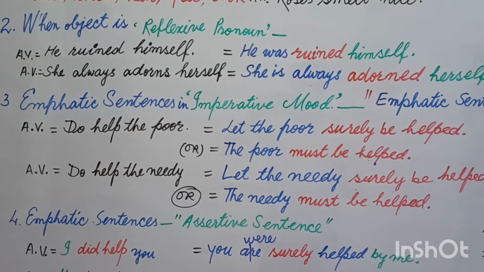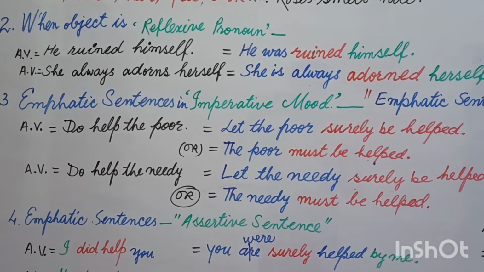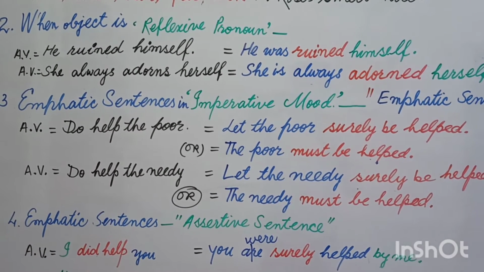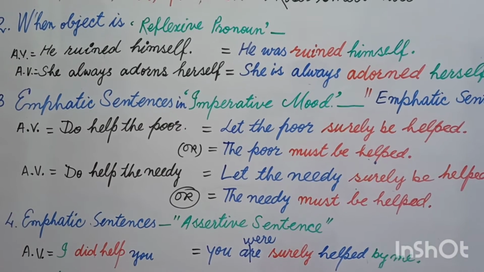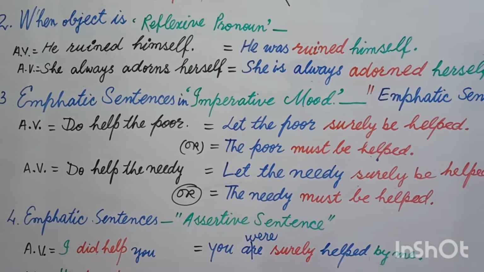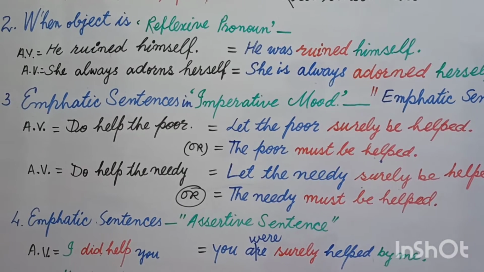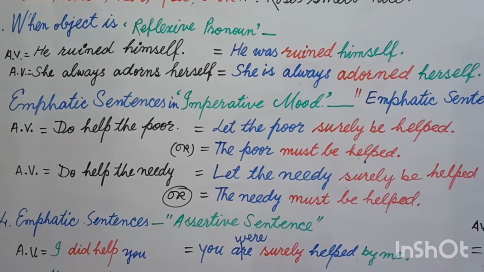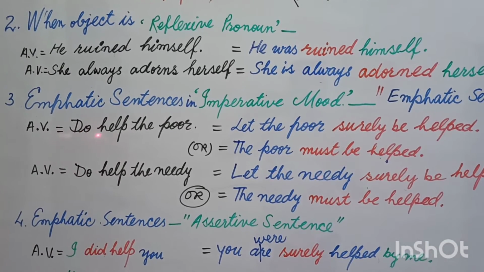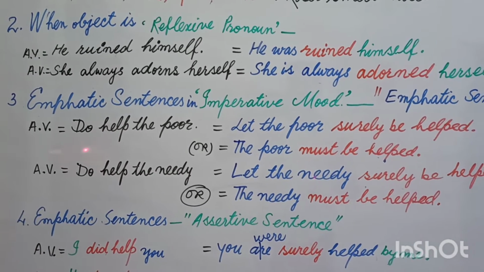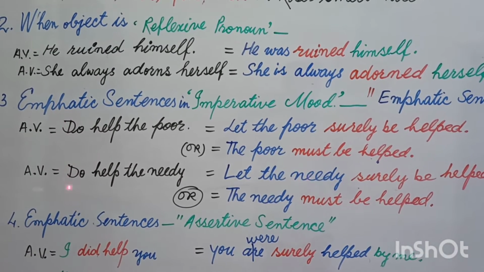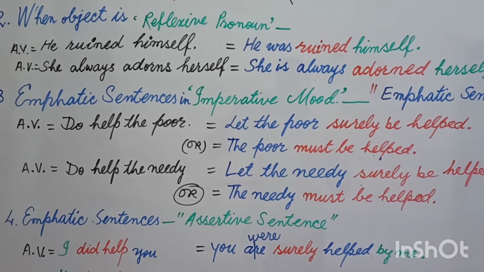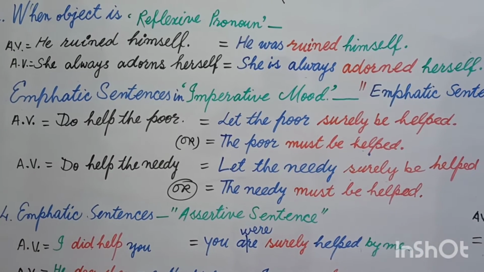Now, generally you come across the structure of an imperative sentence in which either you have do not, or you have the first form of the main verb and then the object. Suppose, help the poor, give me a glass of water. And in a negative sentence you say, do not give me a glass of water. But here the strange feature of this sentence is that this do is without not and there is a first form. It means there are two first forms, do and help. So this additional do shows that we are emphasizing some verb. It means we are pressurizing the listener: you must help the poor.